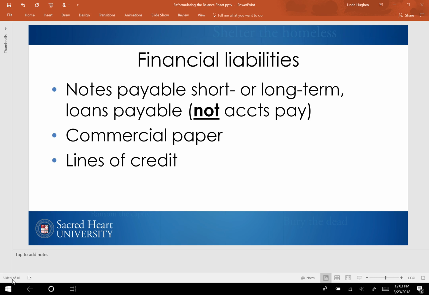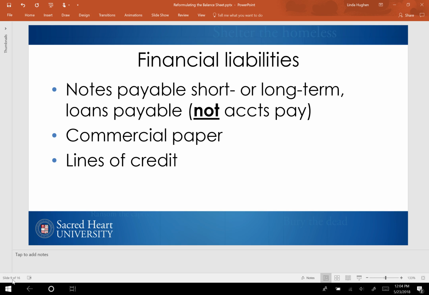Remember, financial assets are the company's cash investments made to earn a return. Financial liabilities are the amounts owed and are classified according to the economics that generated the liability. Notes payable are simply notes receivable from the borrower's perspective. Accounts payable are considered operating rather than financial assets or liabilities because they are very short term and do not entail interest and arise from operating activities such as purchasing inventory.